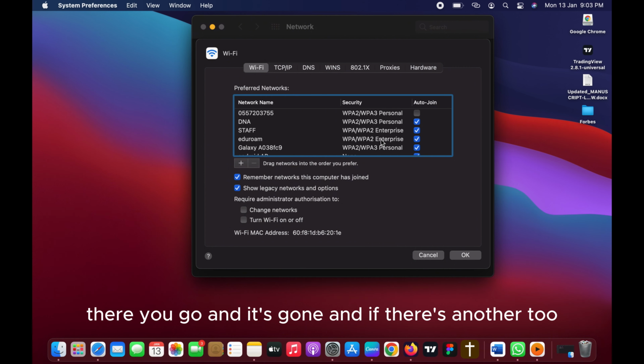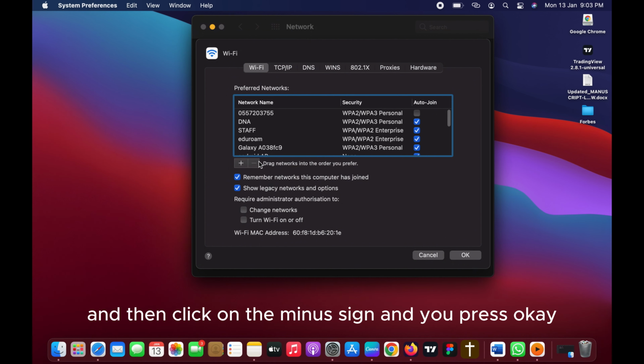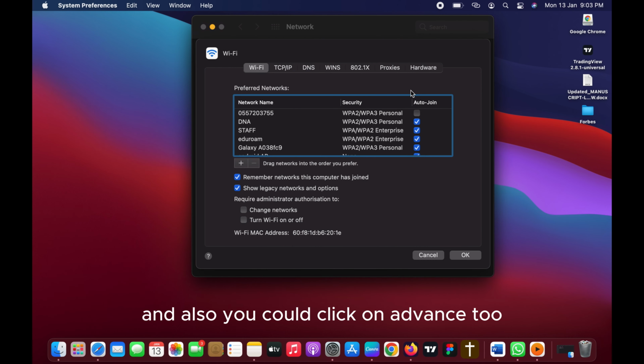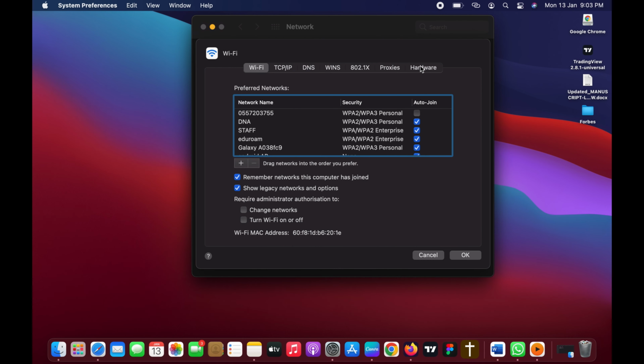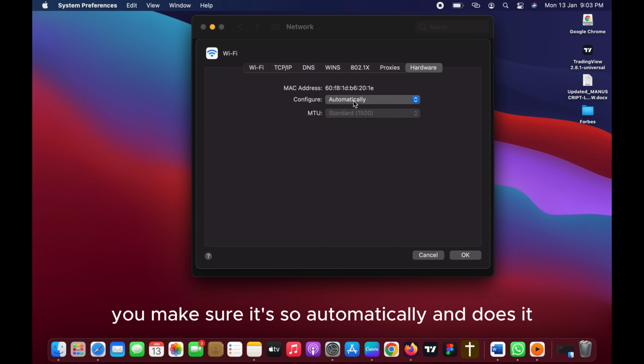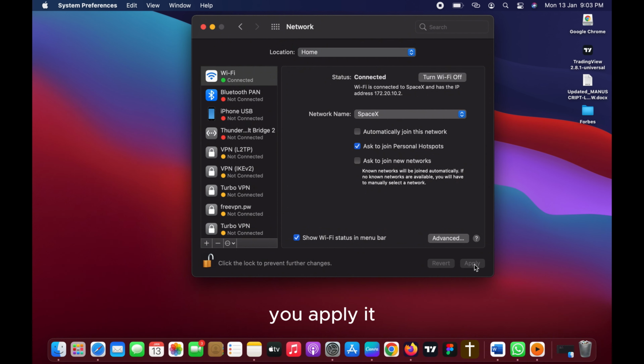And if there is another one or two that is giving you a problem, you just select it, click on the minus sign, and press OK. And also you could click on Advanced and select Hardware. Make sure the configuration here is set to automatically, and that's it. You apply it and lock it.